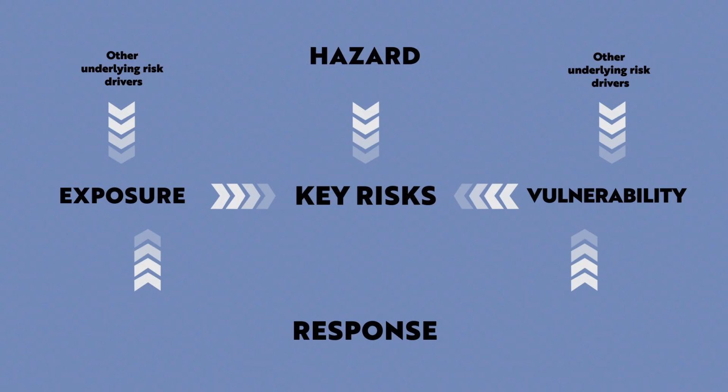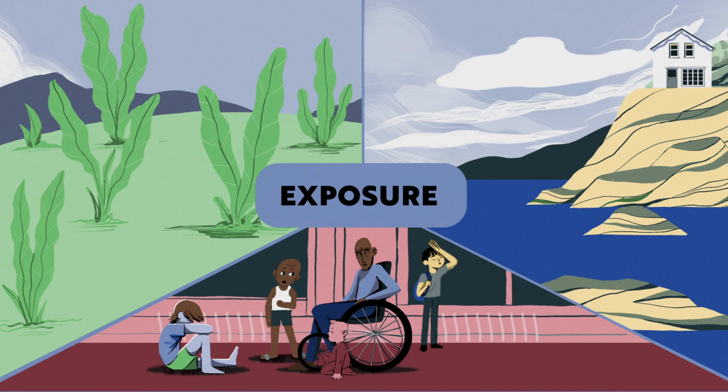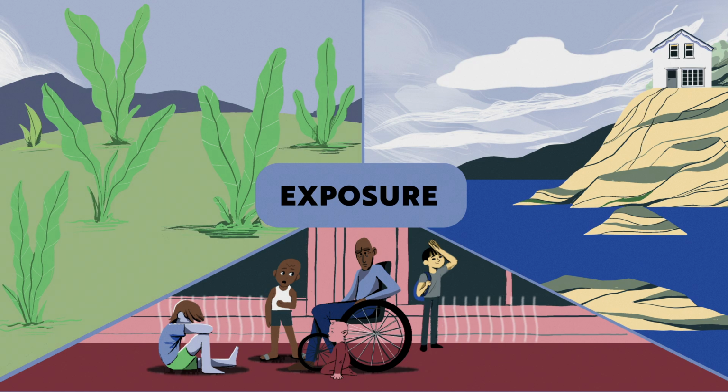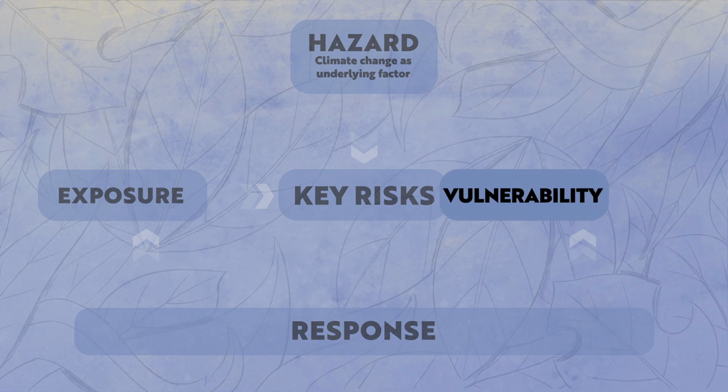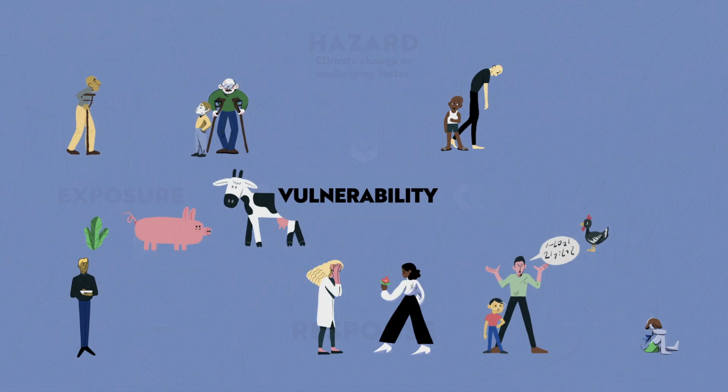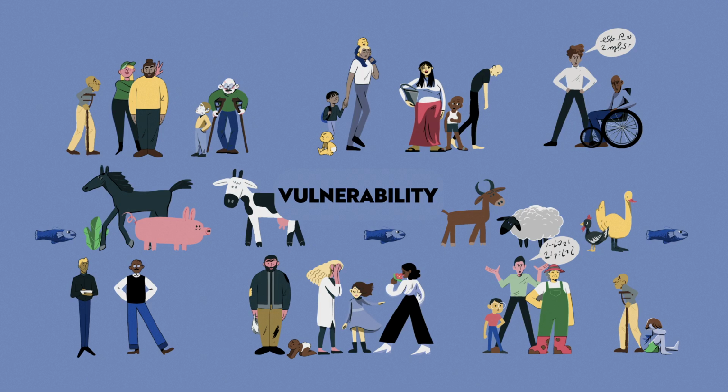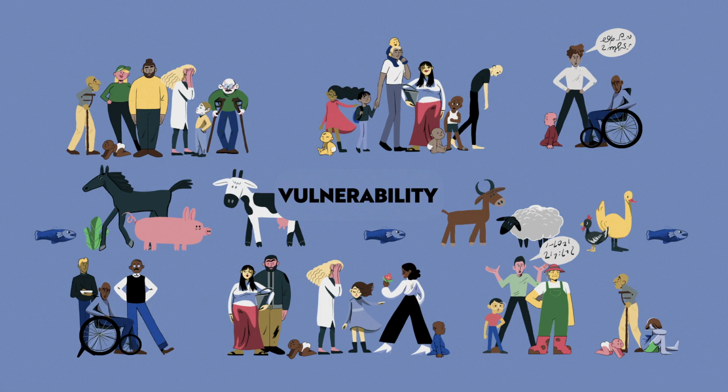Exposure covers presence in places and settings that may be adversely affected. This could be the presence of people, livelihood, ecosystems, infrastructure, social or cultural assets. Vulnerability is related to the predisposition to be negatively affected. The age, employment, marginalization, education, health, and local knowledge can influence this complex concept, altering the sensitivity to harm and the capacity to adapt to the systems.